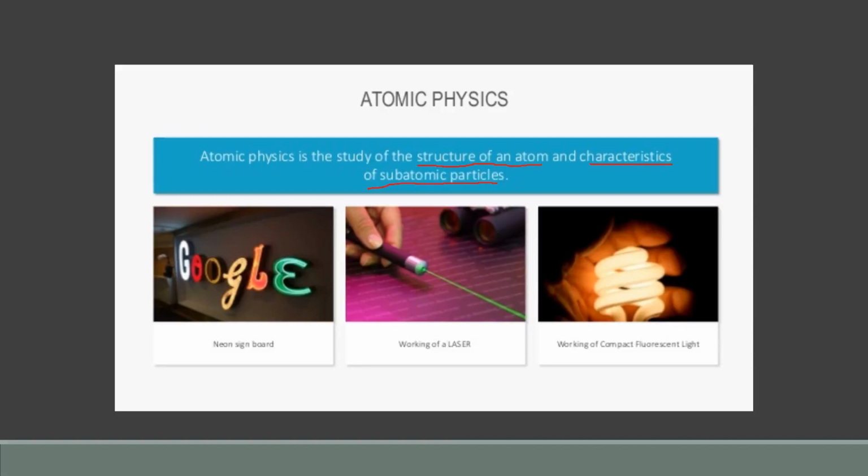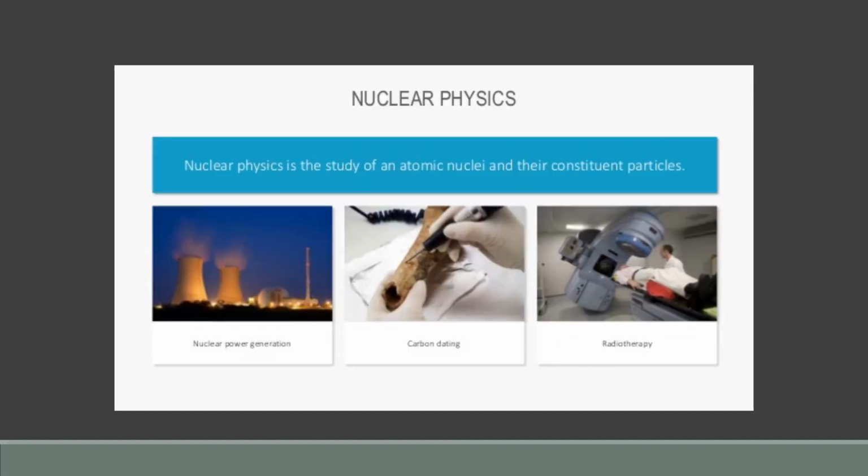So physics is the mother of many other sciences. Applications of atomic physics include neon signboards, the working of a laser, and the working of compact fluorescent lights.